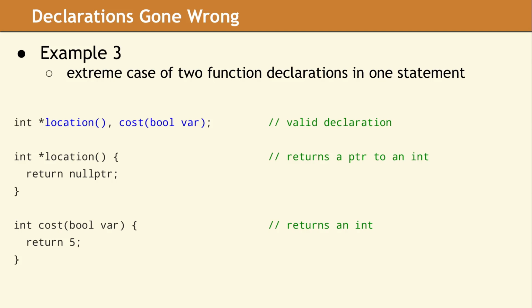The function location has no parameters and returns a pointer to an int. The function cost accepts a Boolean and returns an int. We did not really expect this code to compile, but it does, and it works. Even though you are allowed to write code like this, we strongly urge you to reject this in a code review.